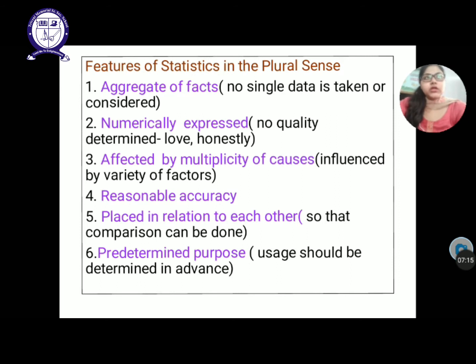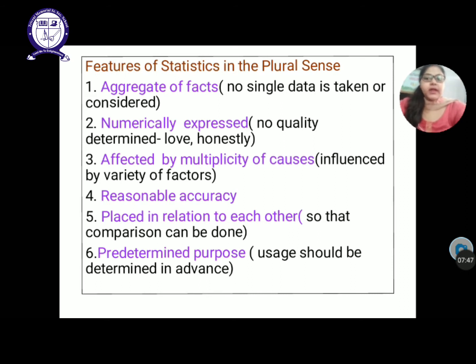Relation to each other means that you are connecting the data to each other. For example, if you are taking the height of a particular student, you take the height of the complete class. If you are taking marks of maths, you will take the marks of maths only. You are not supposed to compare maths marks with someone's science marks. If you are comparing, you have to compare math marks with math marks only. So basically, it supports comparison also.